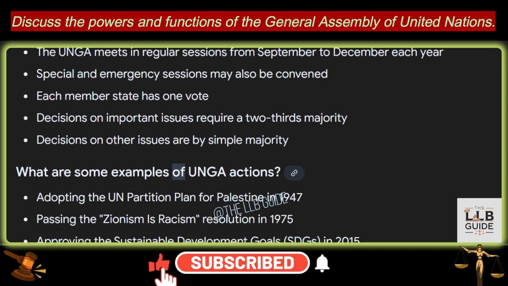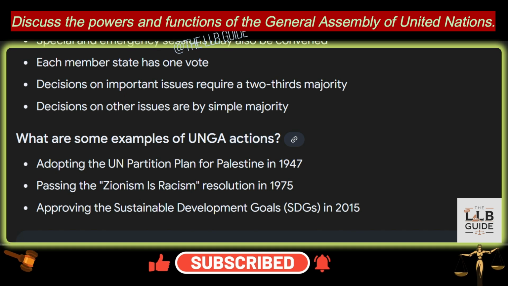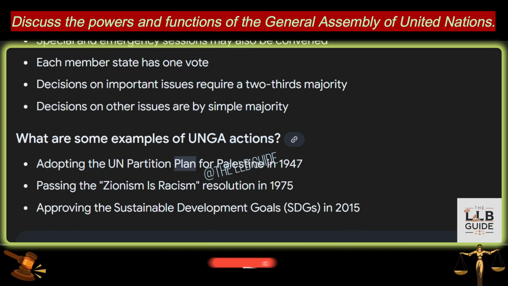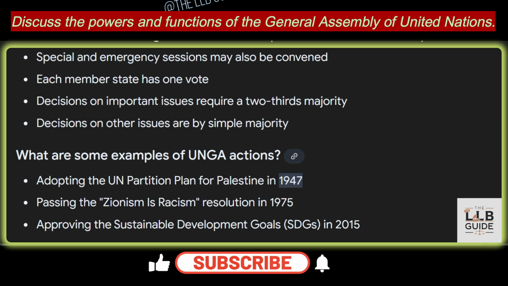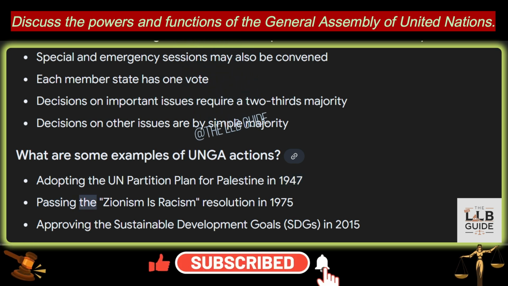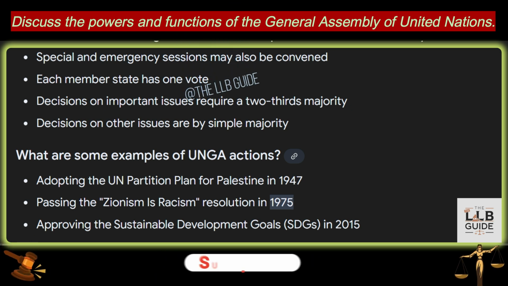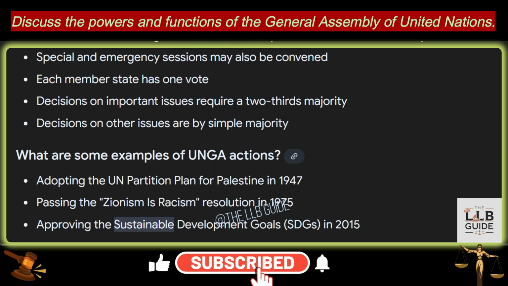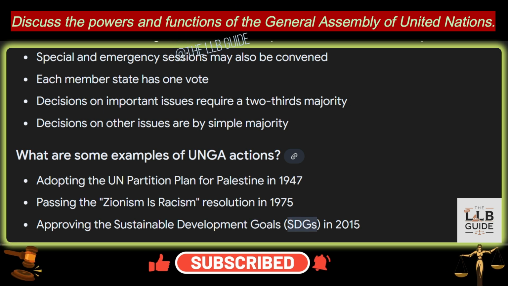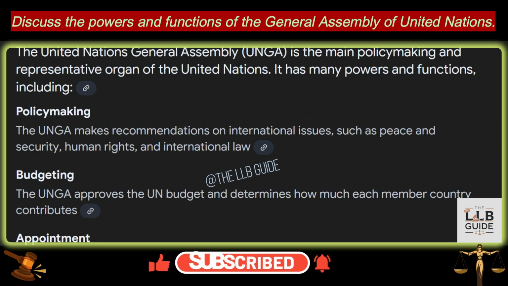What are some examples of UNGA actions? 1. Adopting the UN Partition Plan for Palestine in 1947. 2. Passing the Zionism is Racism resolution in 1975. And 3. Approving the Sustainable Development Goals, SDGs, in 2015.